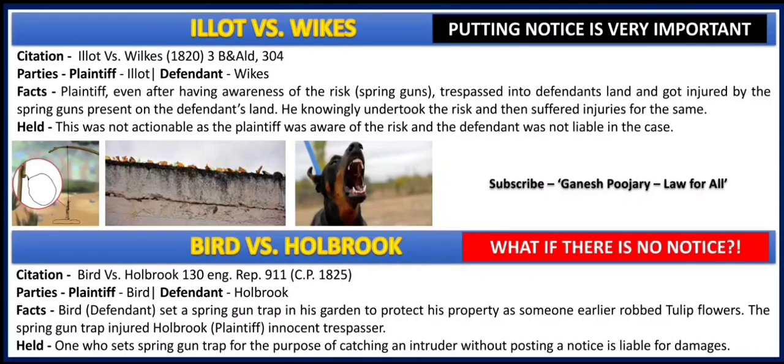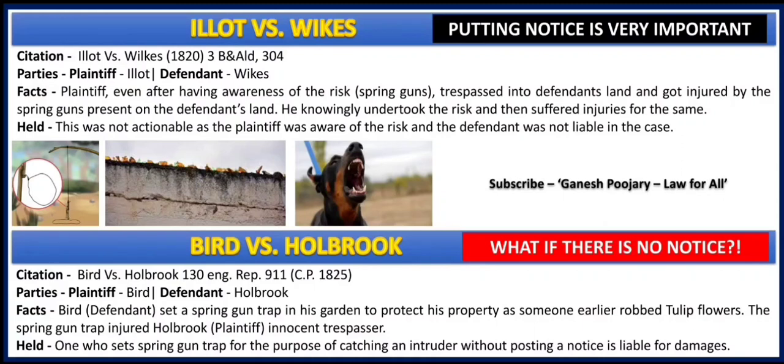The first case law that we are understanding is Illert versus Wikes. Here, Wikes has a certain amount of land and he has put spring guns in his land, and Illert was aware that there are spring guns available in the land of Wikes. So though Illert was aware that there are risks available, Illert decides to trespass into the land of Wikes.